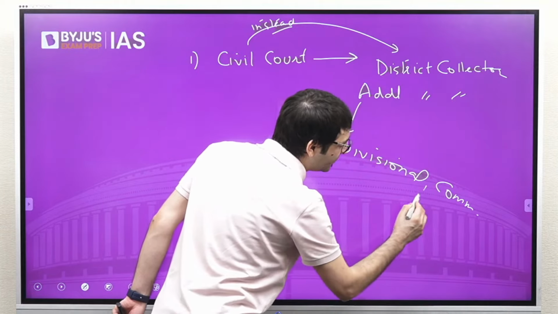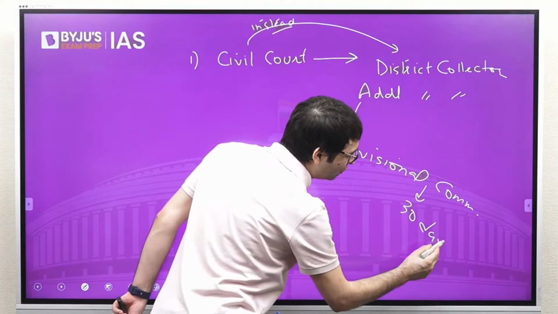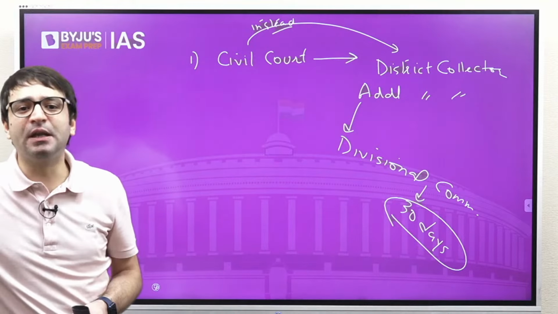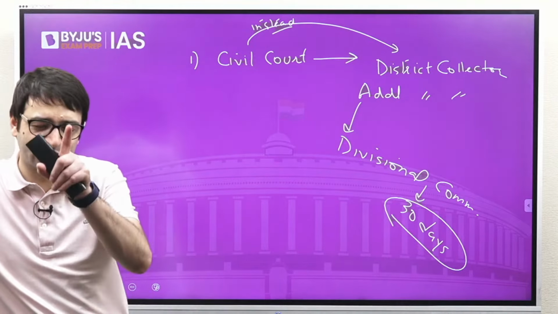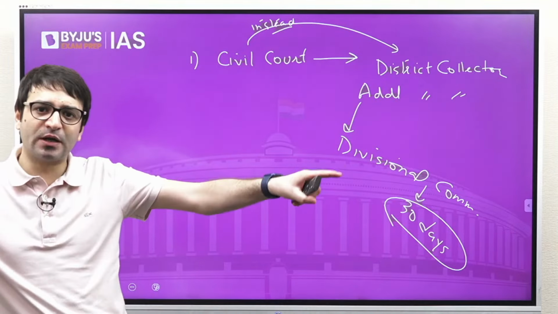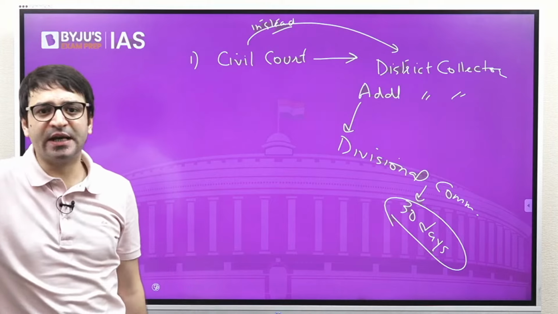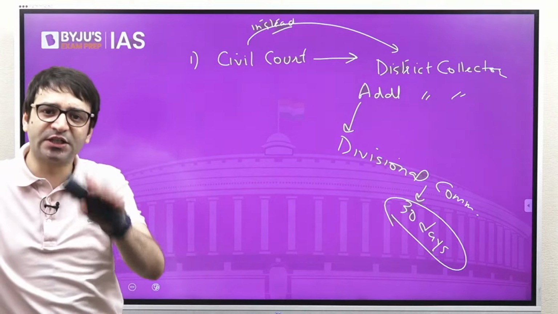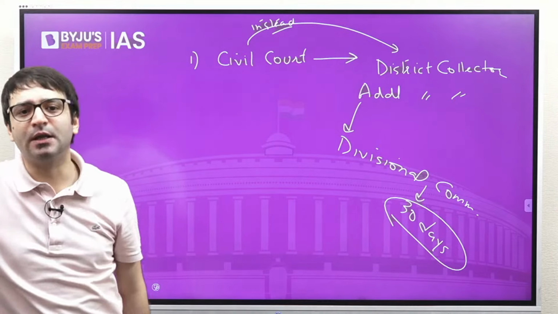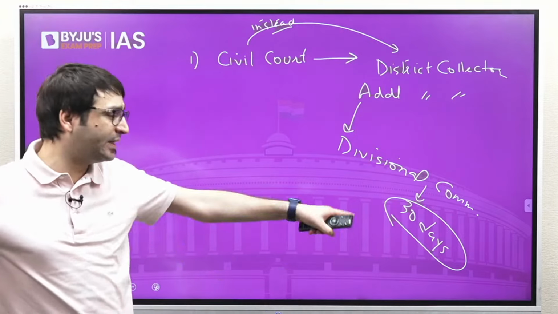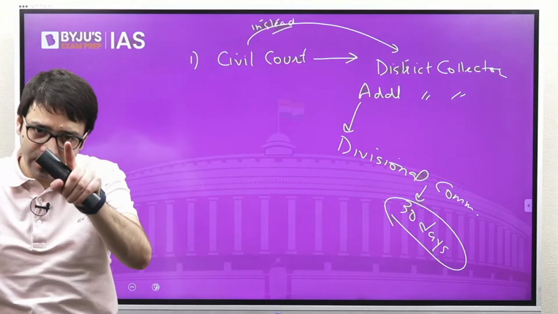And this divisional commissioner will have to act on your appeal within a period of 30 days. This is change number one. Change number one is instead of a civil court, now we will have the district collector or the additional district collector who will give this adoption order. And if you're not satisfied with this order, you can file an appeal before the office of the divisional commissioner, who will have to hear your appeal within a period of 30 days. This is change number one.